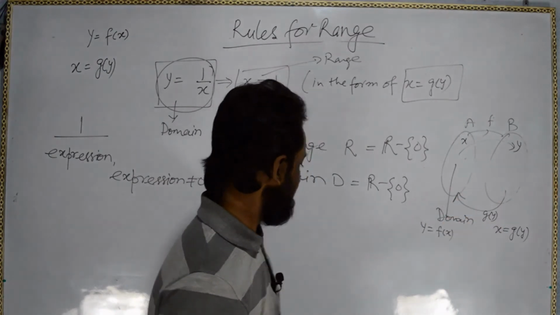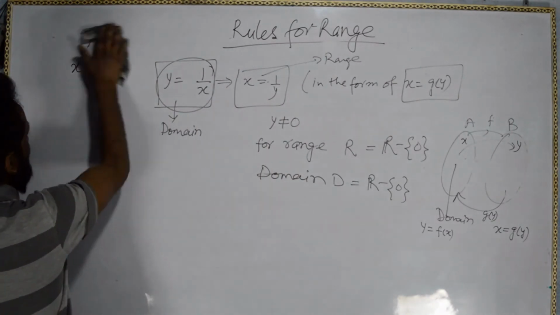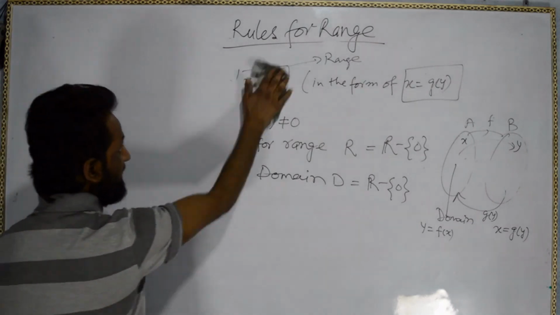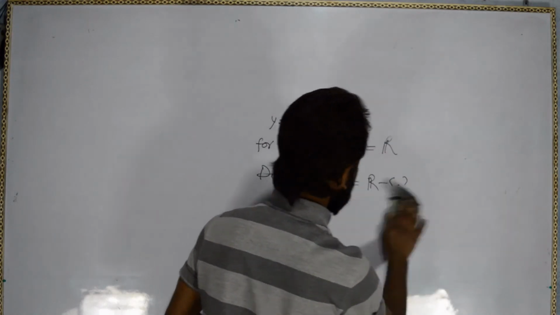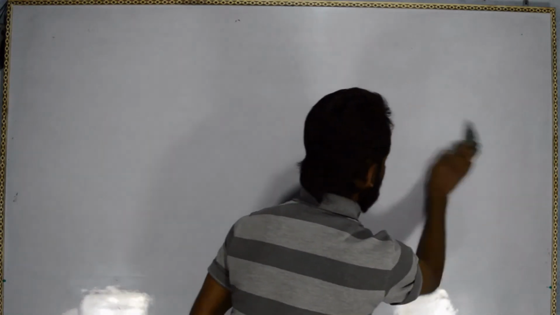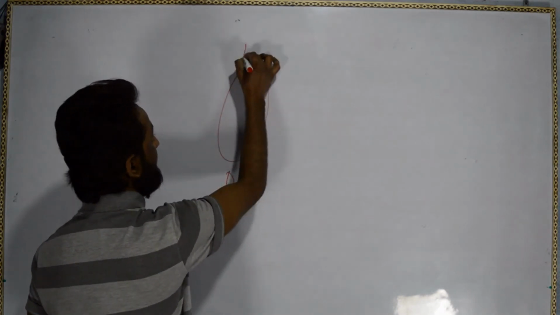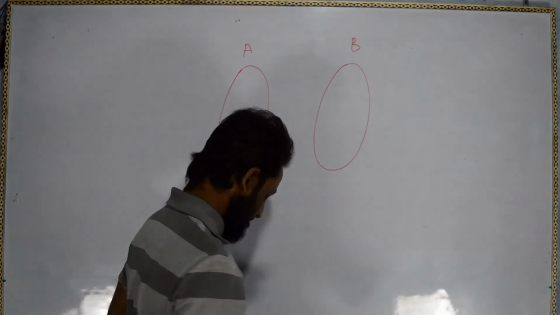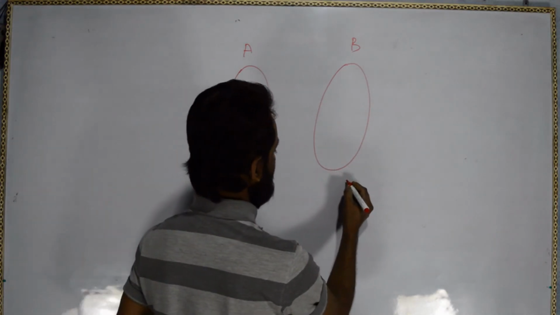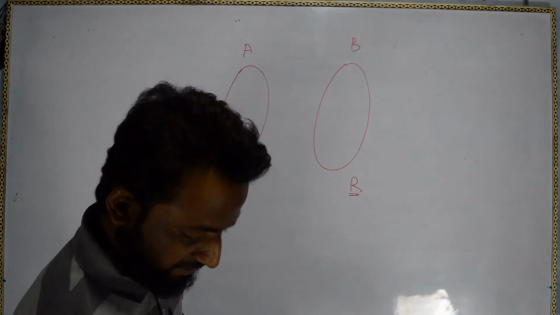Okay, so again I will tell you, the example is not that problematic, we can do it easily. The thing is what is happening. Let me explain once more, and this time I will use different color pens. This is domain A, this is range B, codomain or range. I am saying range simply. We have a few elements.